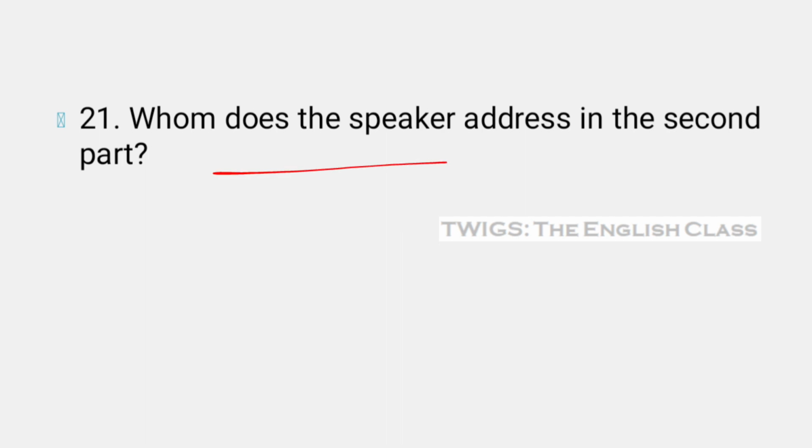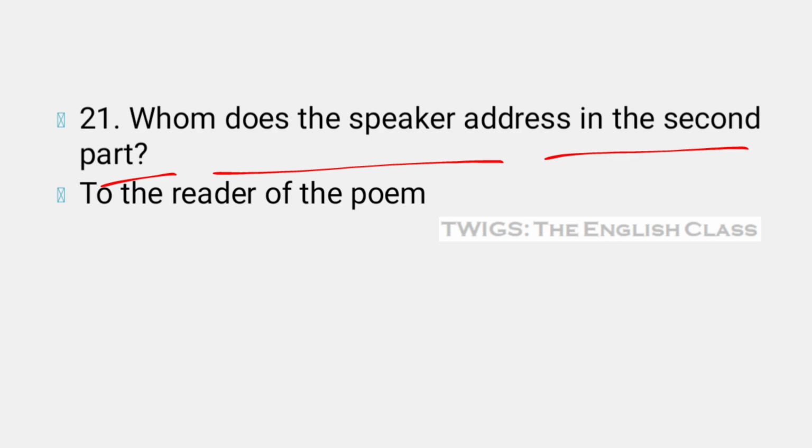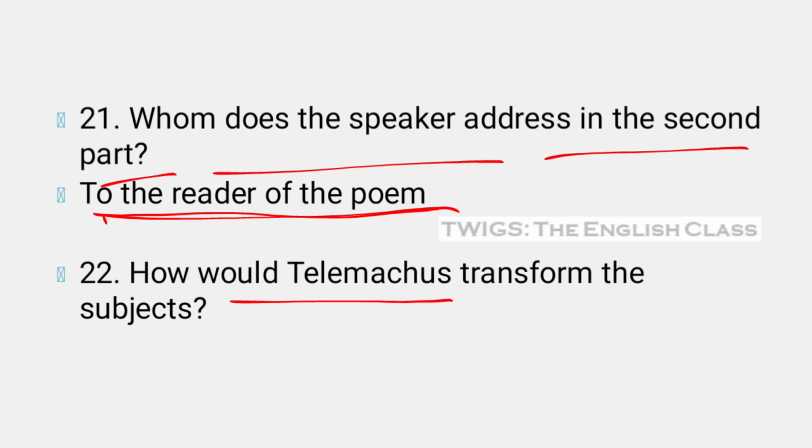Whom does the speaker address in the second part of the poem? Ulysses. To the reader of the poem, to the readers of the poem. Next, how would Telemachus transform the subjects?